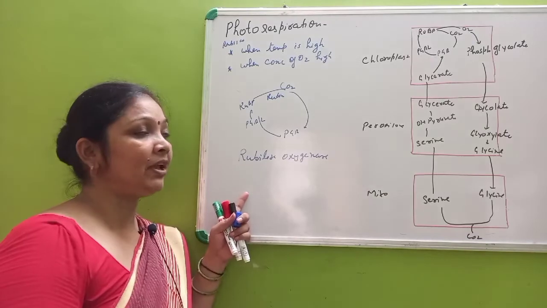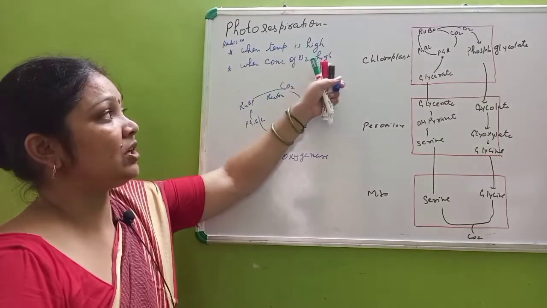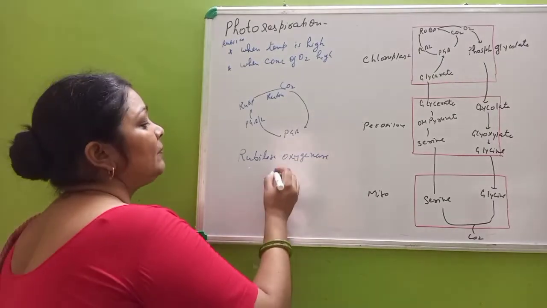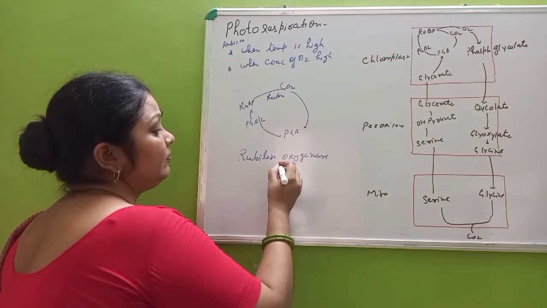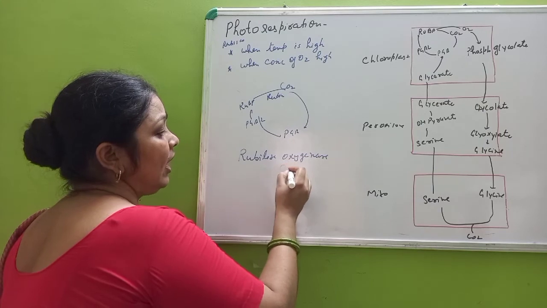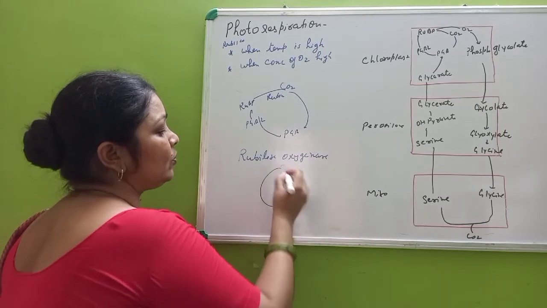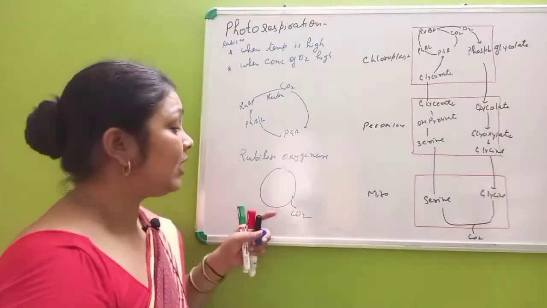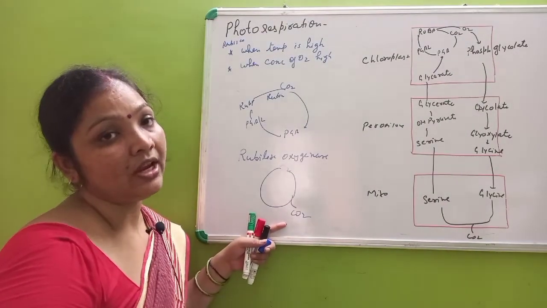So the same happens when these two conditions arise: Rubisco acts as oxygenase and binds with oxygen, and in the cycle it will release carbon dioxide.